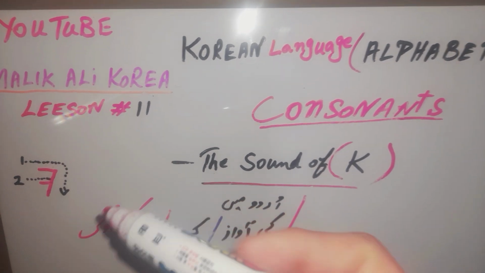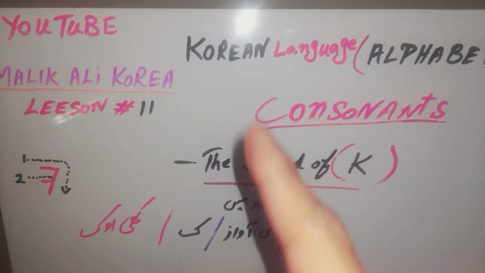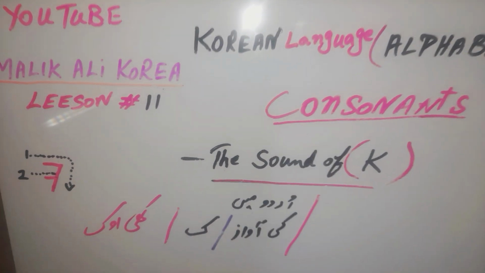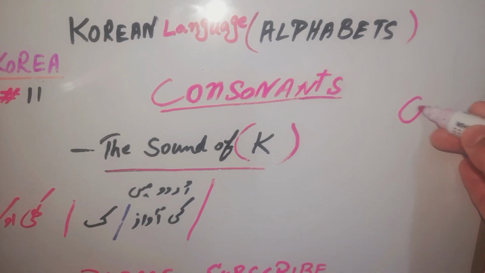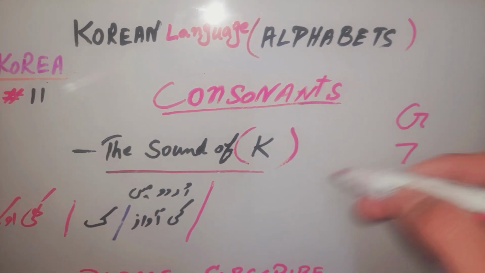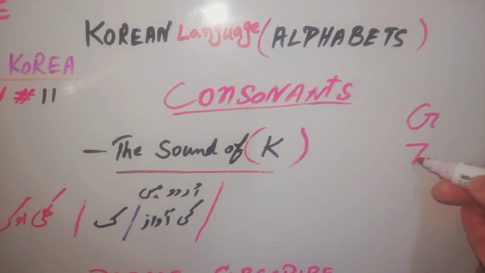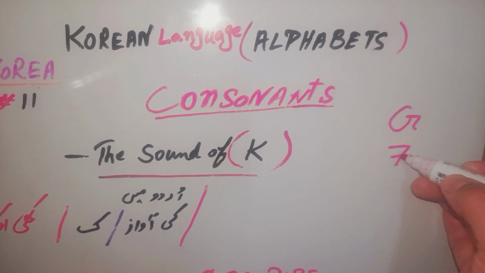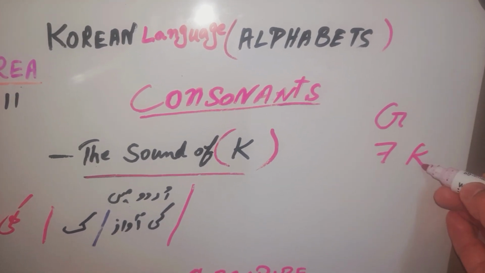Kiok. The first word in consonants, giok, the sound of G. Like this, giok. We also studied giok in the first lesson last time, but this is kiok, the sound of K.